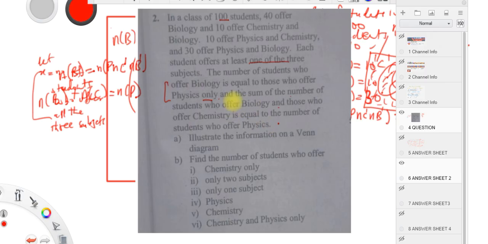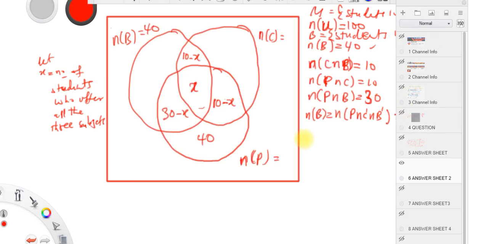You see, the sum of the number of students who offer biology and those who offer chemistry is equal to the number of students who offer physics. So the sum of the number of students who offer biology, this is the number of students who offer biology plus the number of students who offer chemistry, is equal to the number of students who offer physics.